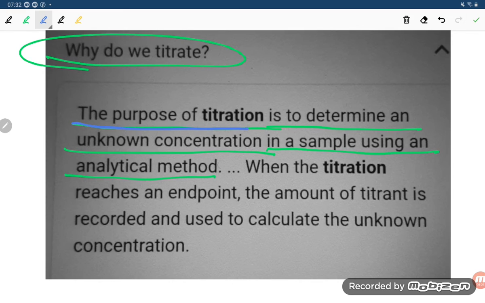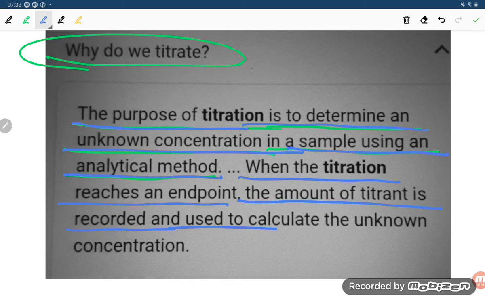When the titration reaches an end point, the amount of titrant is recorded and used to calculate the unknown concentration.